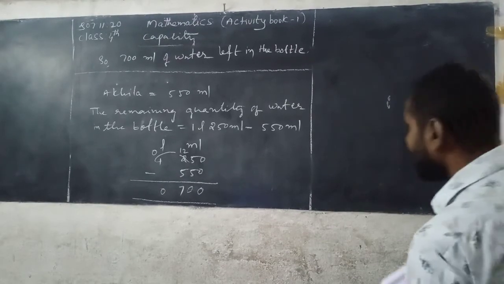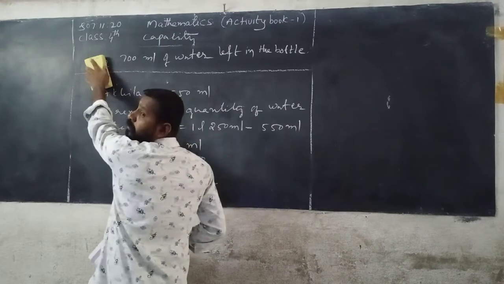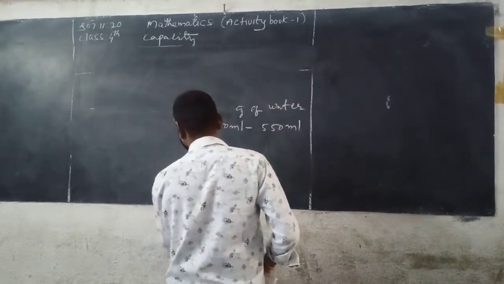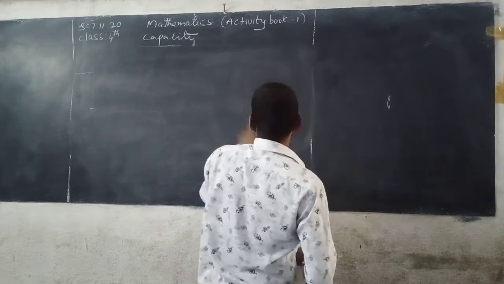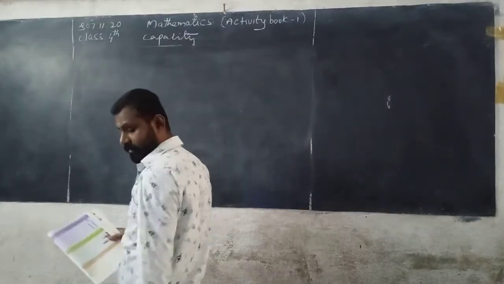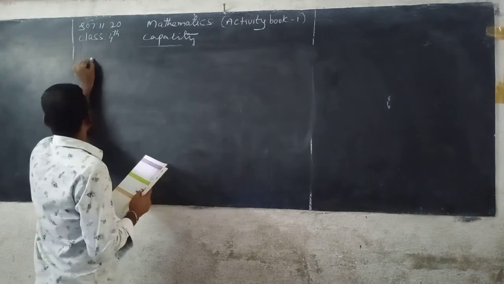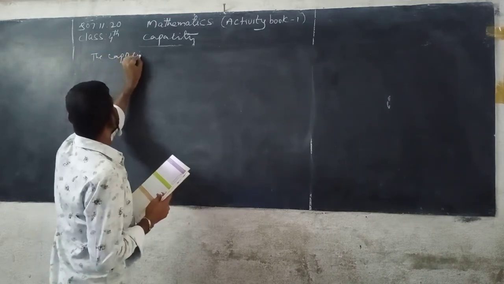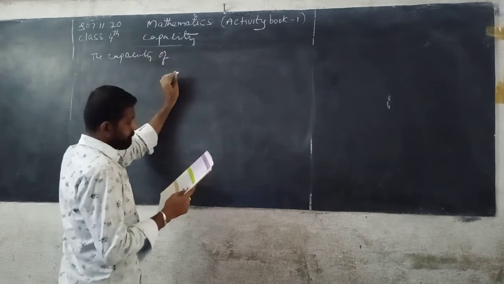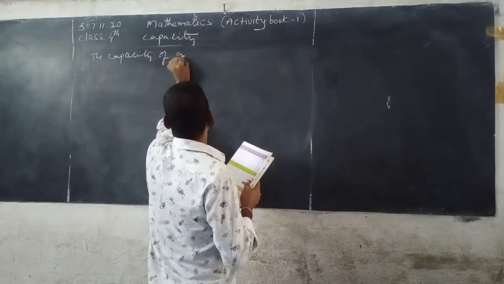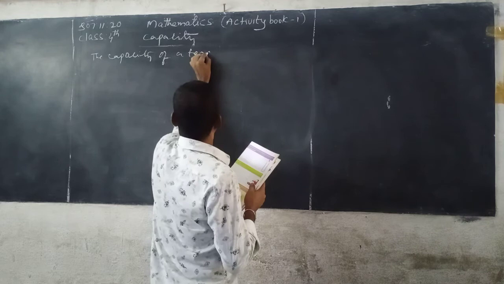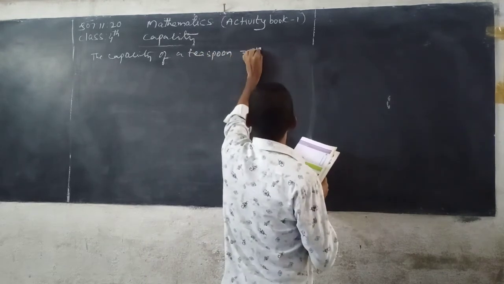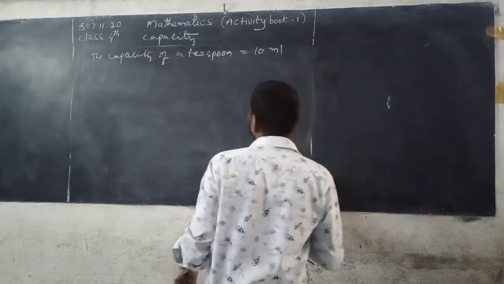Now next question, beta. The capacity of a teaspoon, that is equals to 10 milliliters.